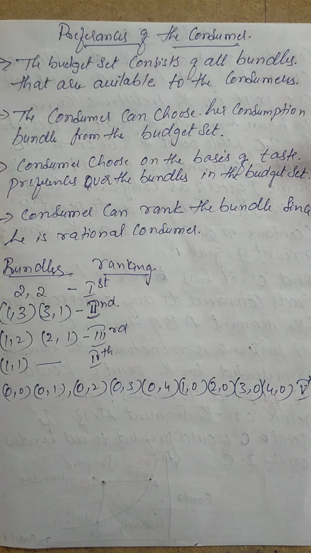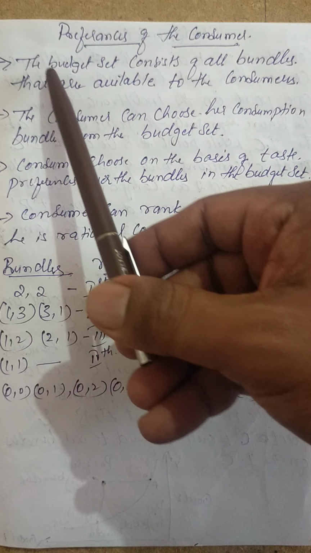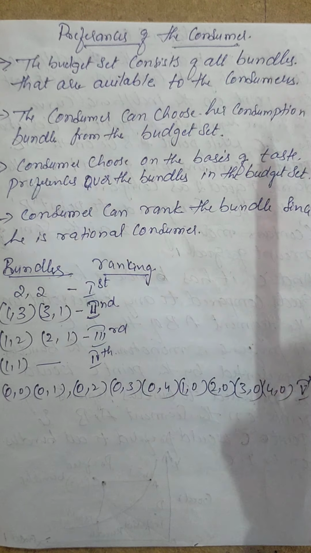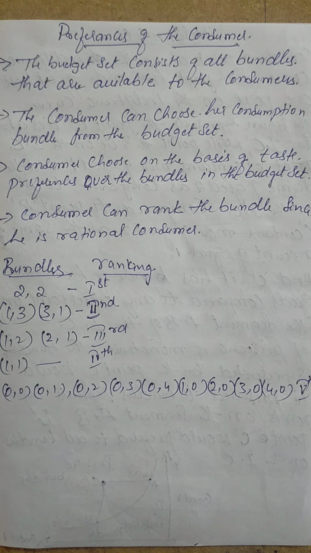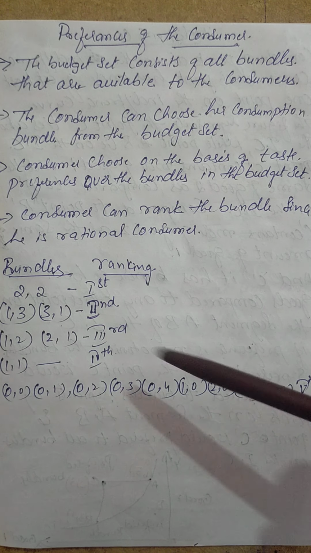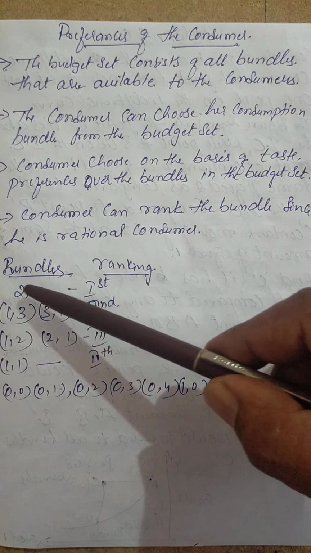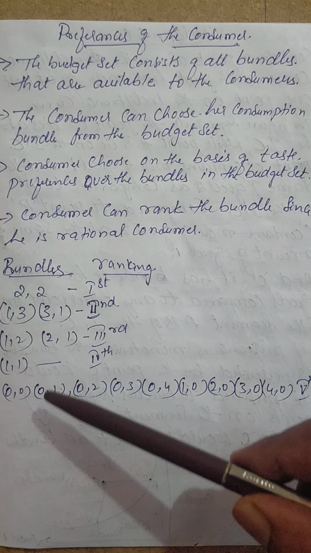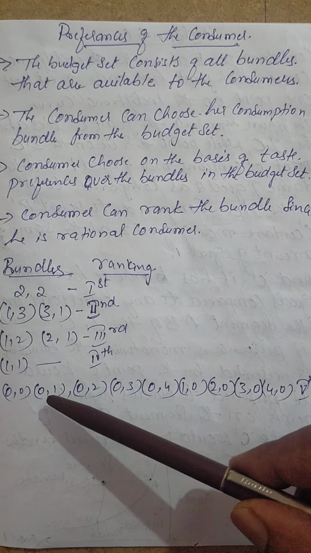Here we have taken preferences of the consumers as a topic. The budget set consists of all bundles that are available to the consumers, which means a certain set of bundles. We have here a set of bundles: (2,2), (1,3), (3,1), (1,2), (2,1), (1,1), (0,0), (0,1).